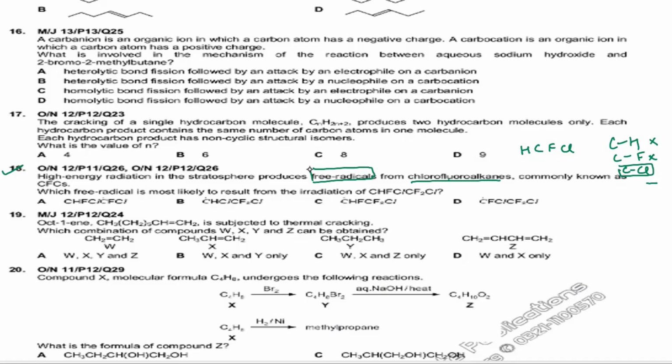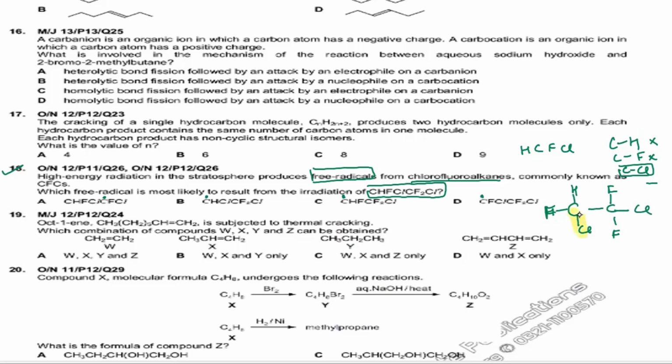So we will be looking at the radicals. So these are the radicals, right? These all are the radicals, so we have to see where the carbon chlorine bond has been eliminated from this molecule. Basically the molecule is CHF, so let me draw it here. The molecule will be something like C, you have H, you have F here, and you have a Cl. Then again you have carbon bonded to 2 fluorine, and then you have a chlorine on this side. So basically this particular bond will be breaking.